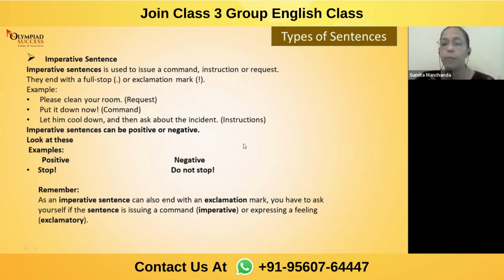Right now, you just keep a note that if there is a command, if the sentence is ordering you, so that sentence is said to be imperative, and within the bracket you will write command, and that sentence will end with an exclamation mark. But if you're requesting about something, there need to be a full stop at the end. If you're advising or instructing someone about something, there need to be a full stop at the end.